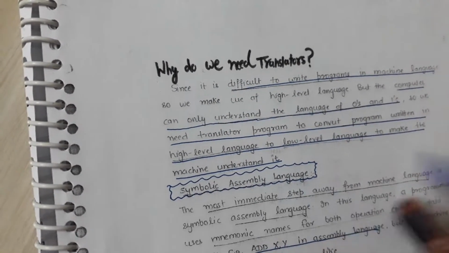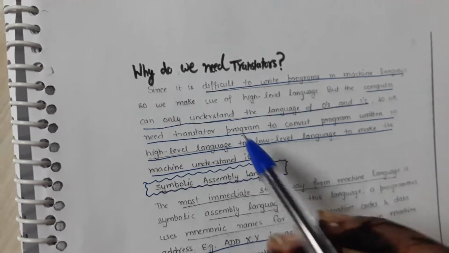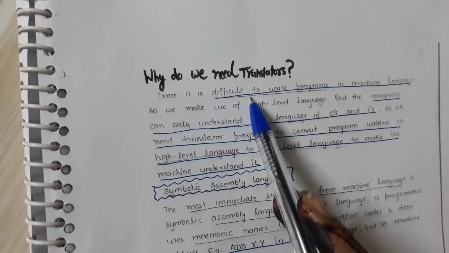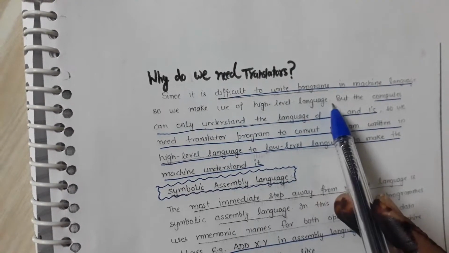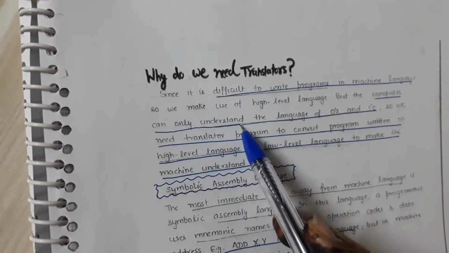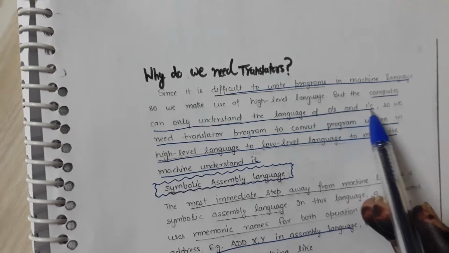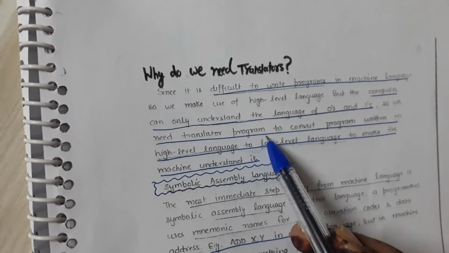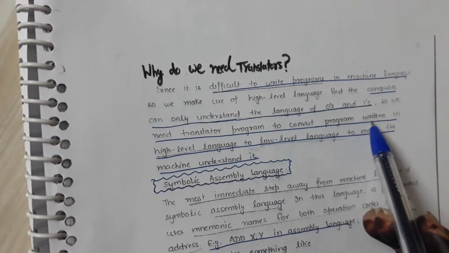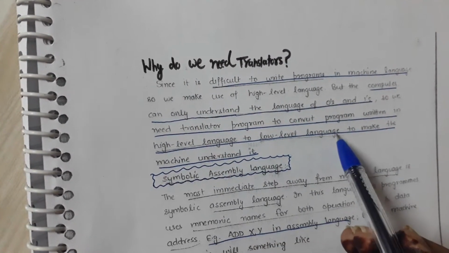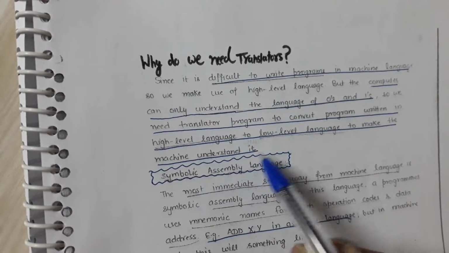Now the main question arises here: why do we need translators? Since it is difficult to write programs in machine language, we make use of high-level languages, but the computer can only understand the language of zeros and ones. So we need a translator program to convert a program written in a high-level language to a low-level language to make the machine understand it.